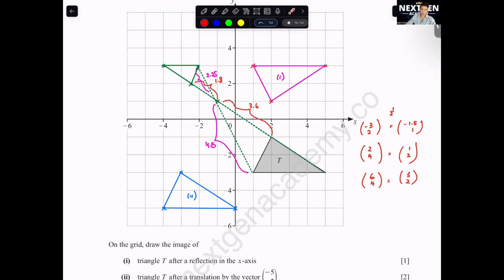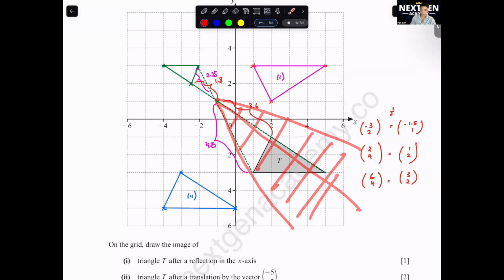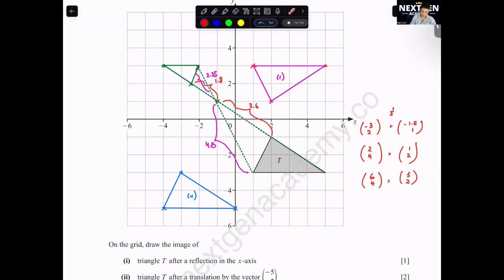Okay, can you use it for non-negative enlargement? Can, but for non-negative, you have to know where you are drawing to. If the scale factor is 2, let's say this is the center, you take 1, 2, then 1, 2, 3, 4 down. So 2, -4 will become 4, -8. You just multiply by 2. You just need to know the direction. Negative is on the opposite side of the center. Positive is on the same side of the center.